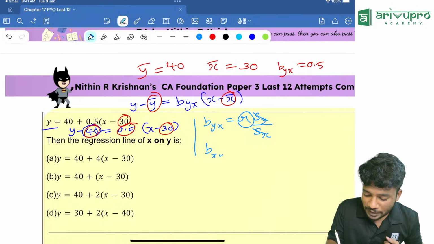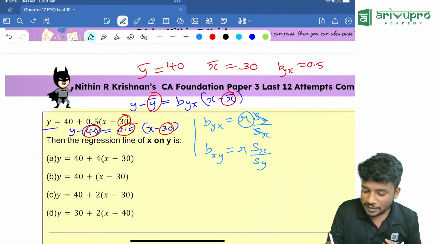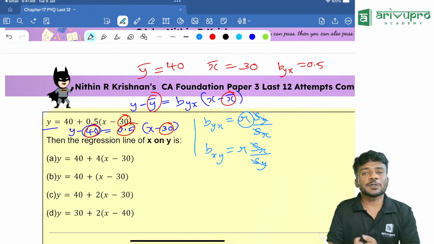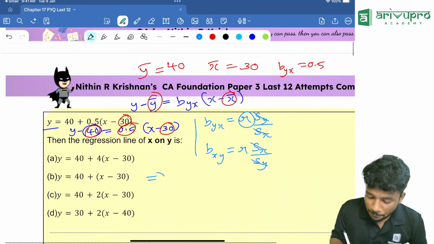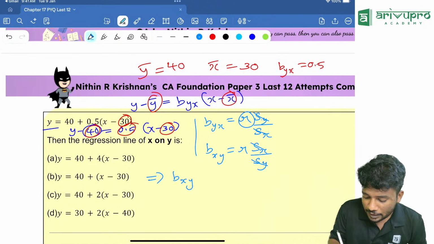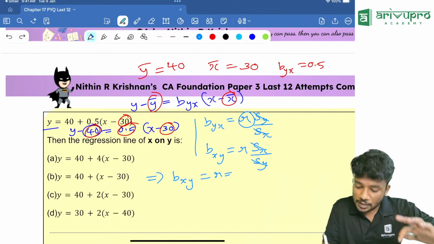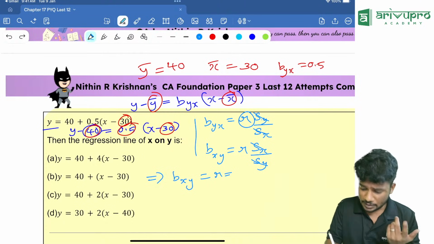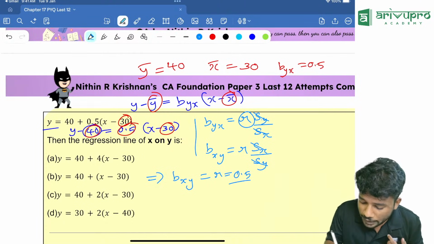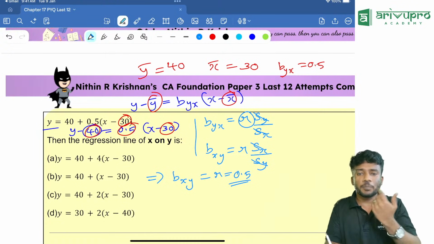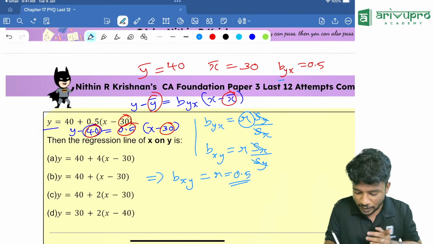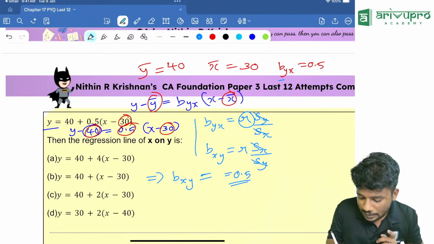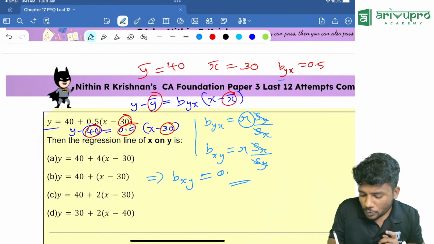Then bxy is R into standard deviation of x divided by standard deviation of y. That is also equal to R, which implies bxy is equal to R. So R is equal to byx, which is 0.5. We have the value of 0.5 because byx and bxy are equal. So you can directly write it as bxy is equal to 0.5.